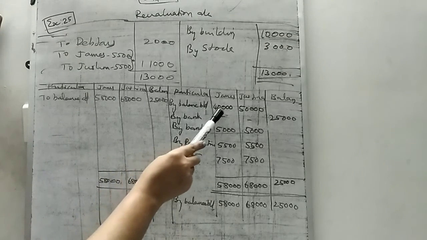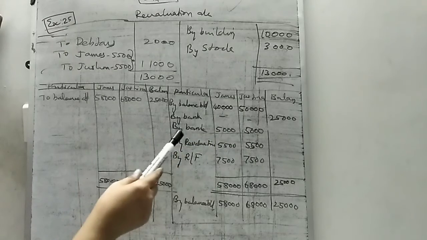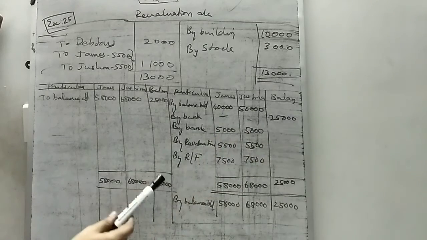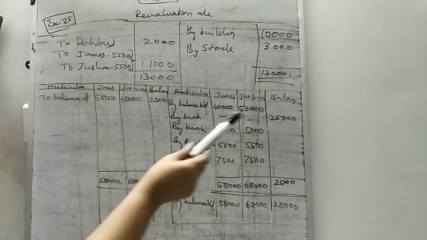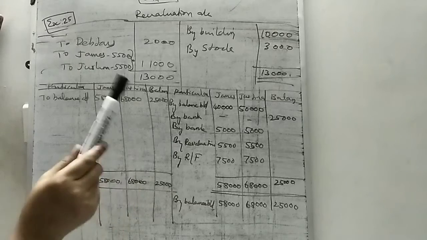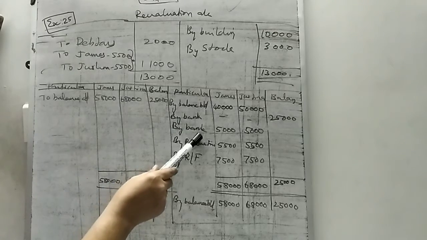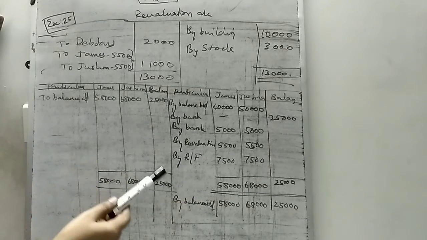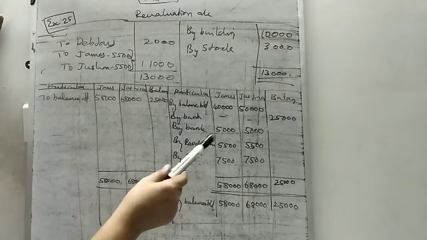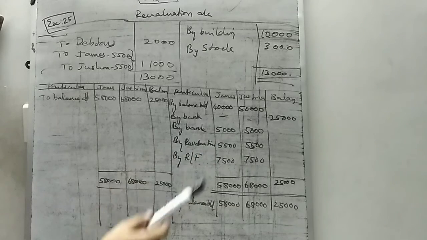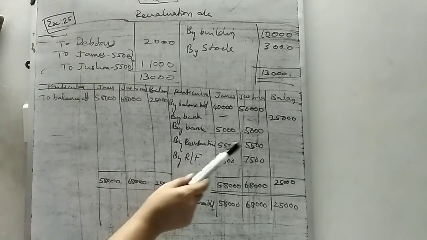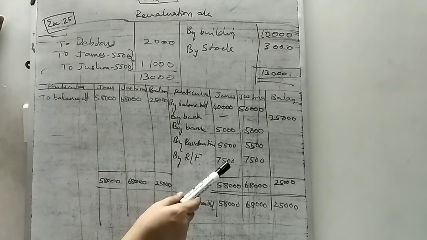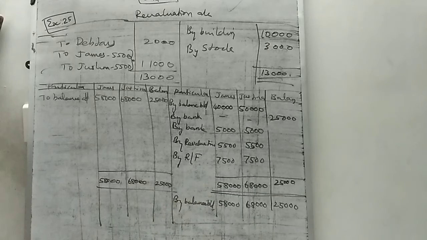See, opening balance of capital 40,000, 50,000, that is given in the question in the balance sheet. Then by bank, the new partner is bringing 25,000. The value of goodwill is also transferred to bank. So by bank 5,000, giving to old partners. Balan brings 10,000 and it is equally shared by James and Justina. Then this balance 5,000. Then reserve fund is there in the balance sheet, liability side, 15,000 divided equally, so 7,500, 7,500.